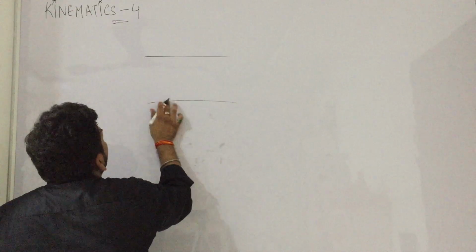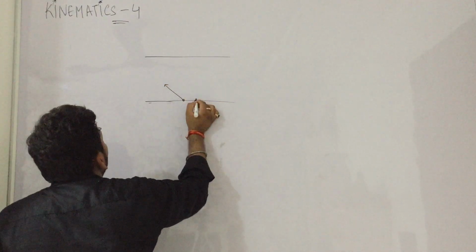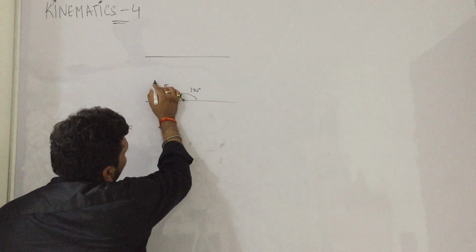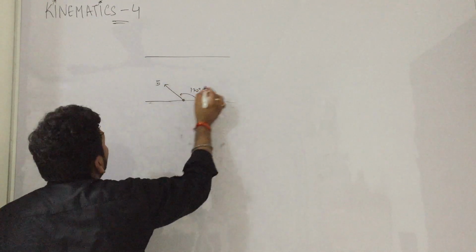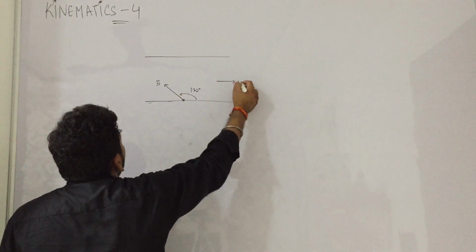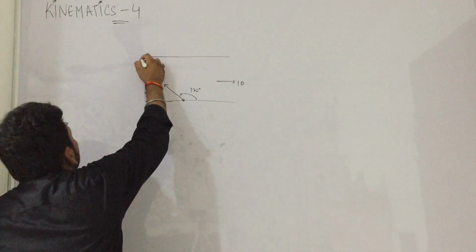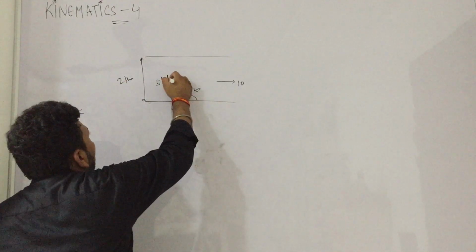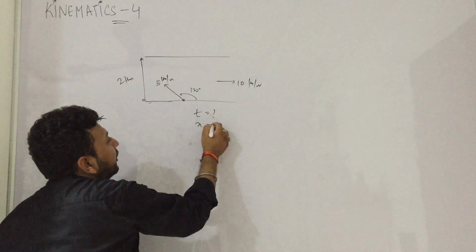Let us take another scenario. A man moves at, say, 120 degrees at some speed, say 5, and the river is at 10. This distance is say 2 km, and speeds are in km per hour. We need to find the time and the drift.